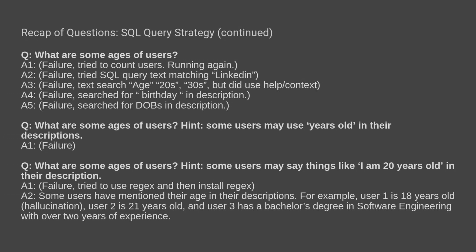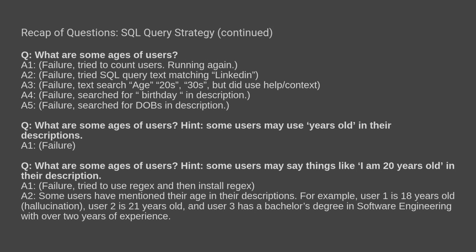And then when I asked it again, it did a query that pulled back any rows that had the words "years old" or the letters A-G-E. When it read those columns, it made a mistake. It hallucinated an 18-year-old. The person never said their age in the first one. The second one it got correct. The person said they were 21 years old, and it got that correct. And then the third user, that record they got by accident because it matched AGE.